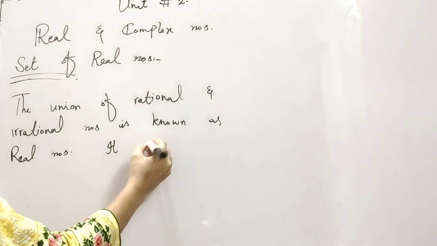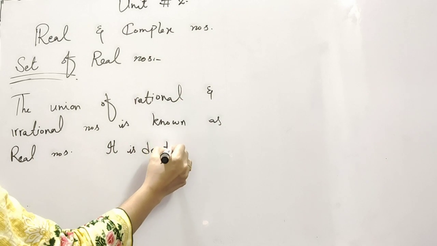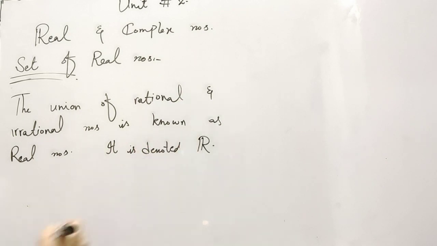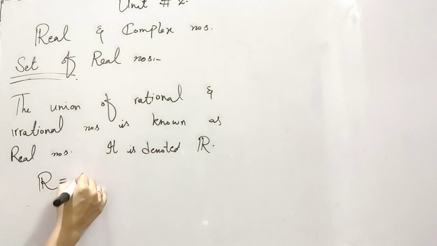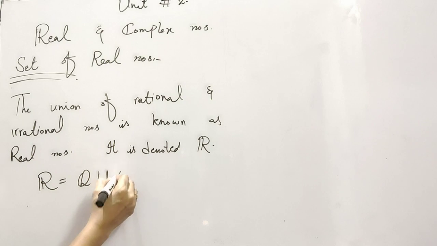And real numbers are denoted by this sign. So we can say that the real numbers are equal to the rational numbers union irrational numbers.